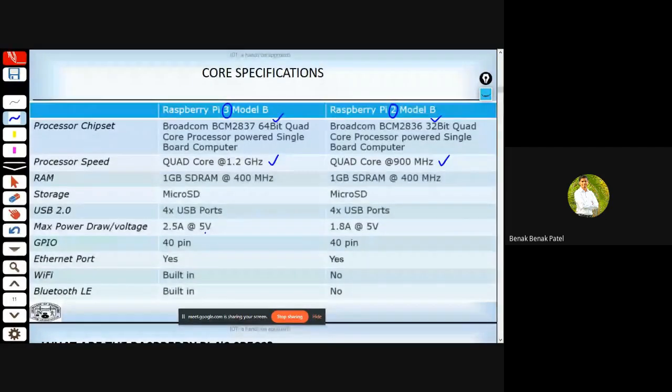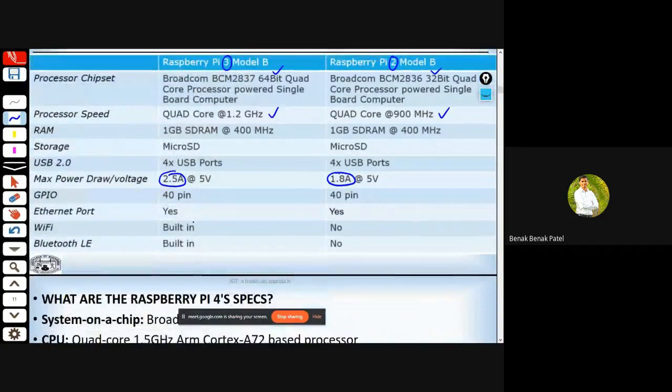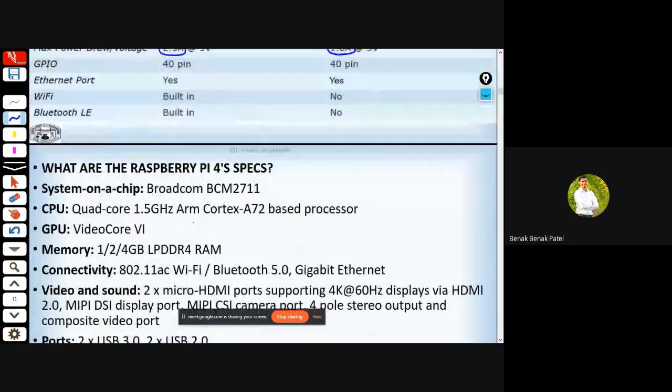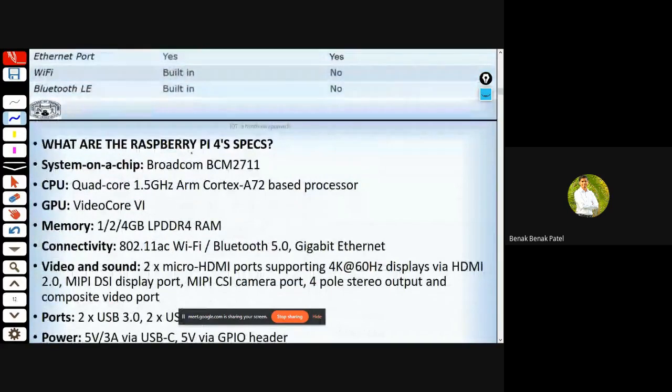Here you can see that the current rating has been increased from 1.8 ampere to 2.5 ampere. Moreover, you can also see that it has a built-in Wi-Fi module, whereas for Raspberry Pi 2, we were supposed to make use of a Wi-Fi dongle.